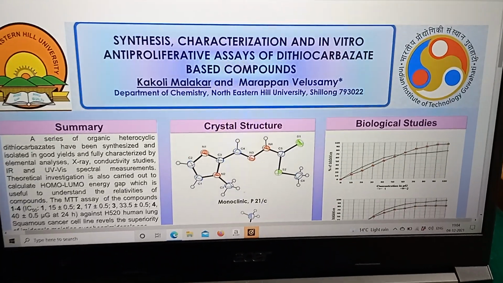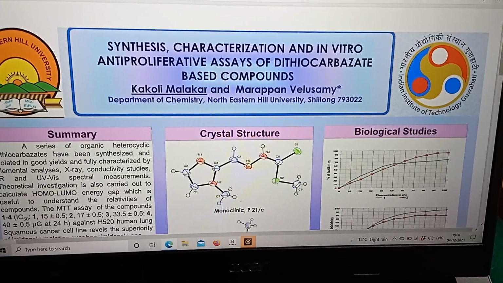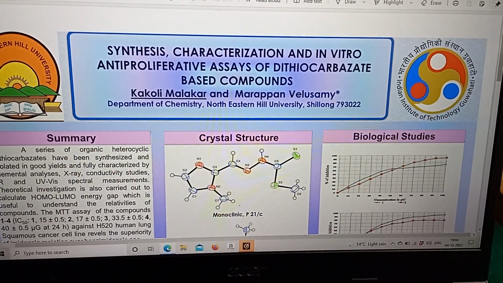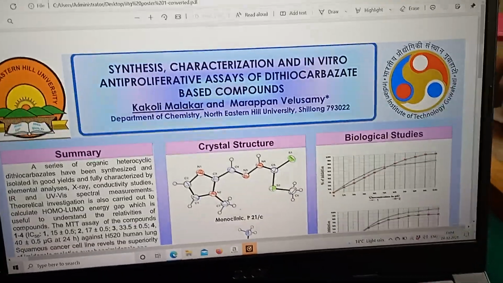Hello everyone, I am Kakuli Malakar from North-Eastern Hill University, presenting the poster entitled Synthesis, Characterization and In vitro Anti-Proliferative Assay of Dithiocarbazate based compounds. First, let me show you the structure.